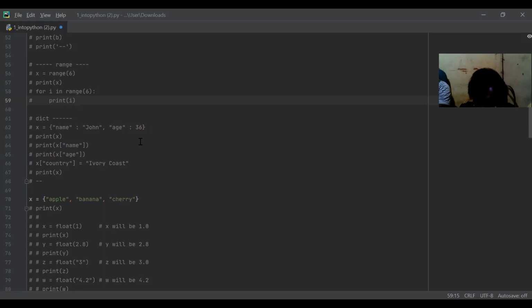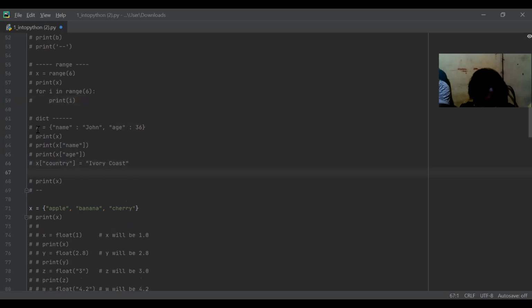For example, I want to add something into x. Let's say I want to put country. So I will write x country Ivory Coast. So how will x look? X will look like this.